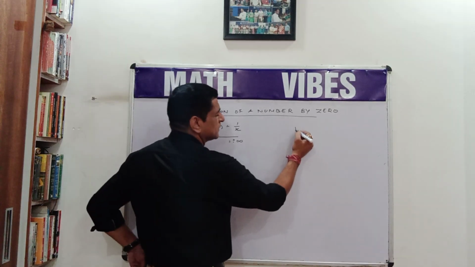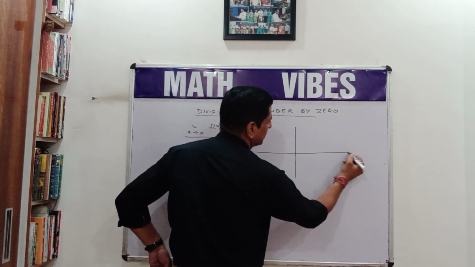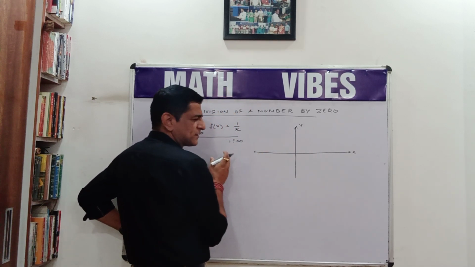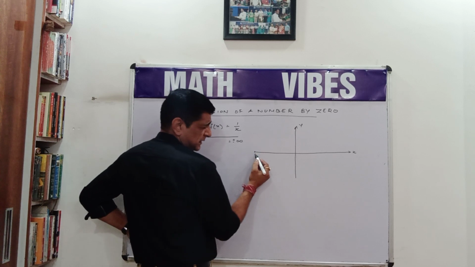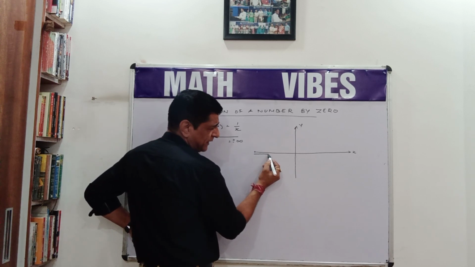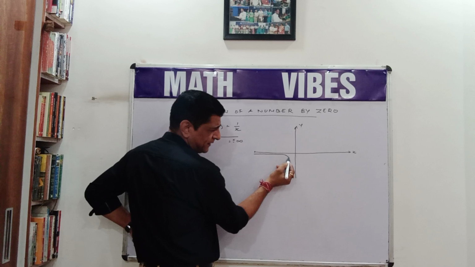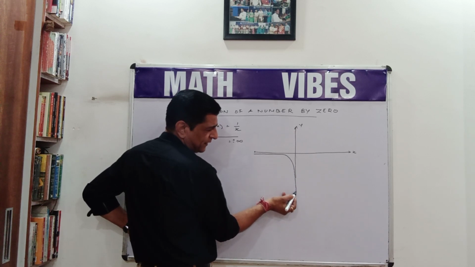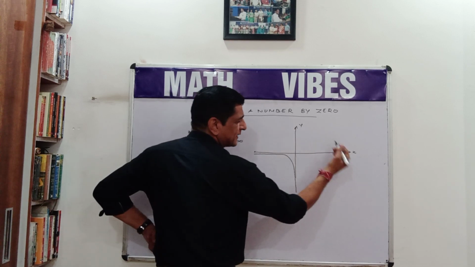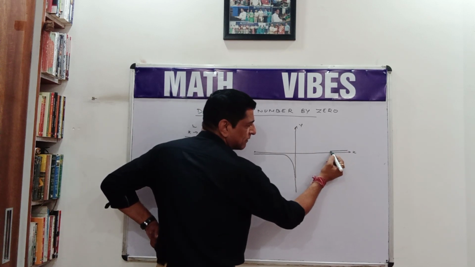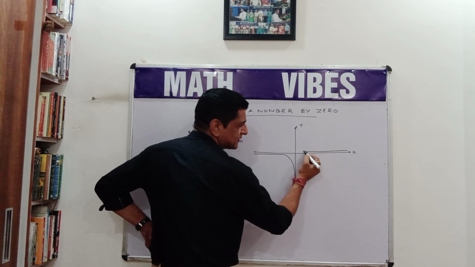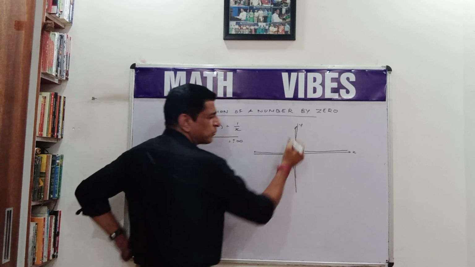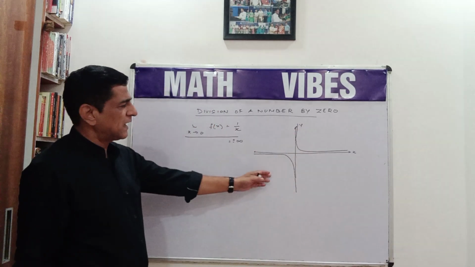Why? Let us see the graph. X-axis, y-axis. Now if x approaches 0 from the left, the value of x is gradually increasing, and y is approaching towards minus infinity, like this. When x approaches from the right, the value of x gradually decreases and the value of y approaches towards positive infinity. This is the nature of the graph.